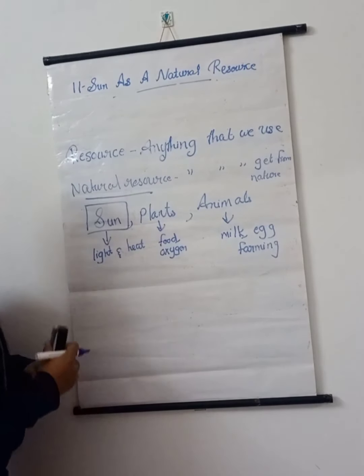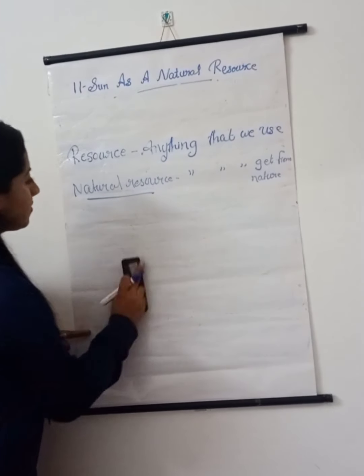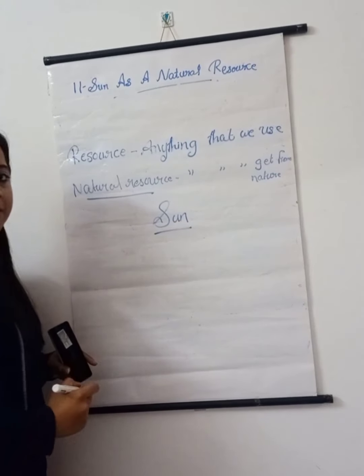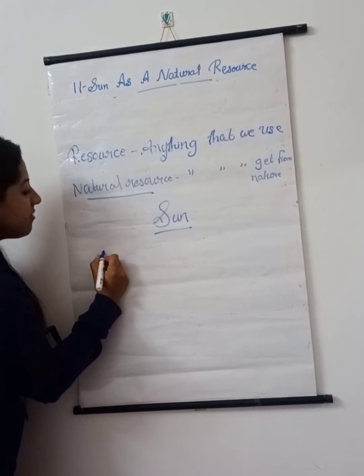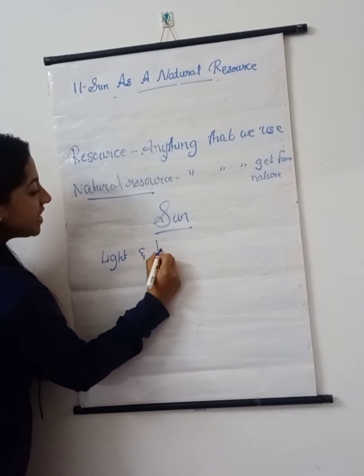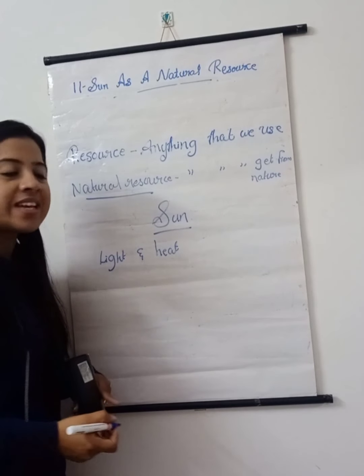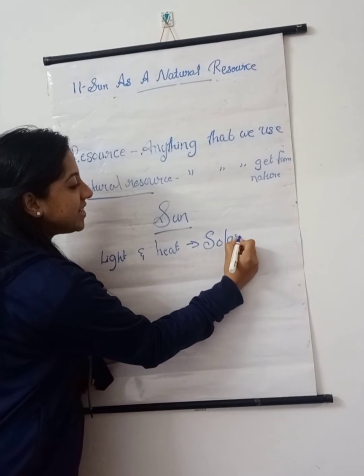So now let us discuss about the sun. Just now we discussed that the sun gives us light and heat. This light and heat is together called as solar energy.